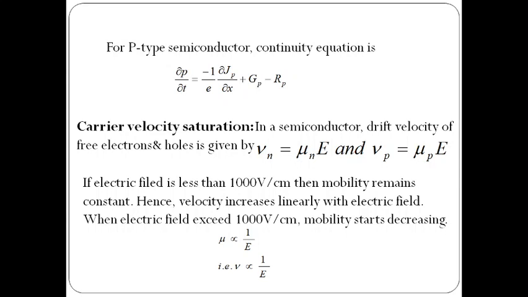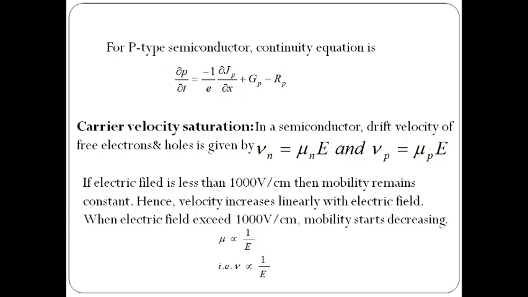So when you increase the field beyond 1000 volt per centimeter, the charge carriers travel with high velocities. Then they may collide with the lattice atoms and with other carriers. Due to this, mobility decreases.